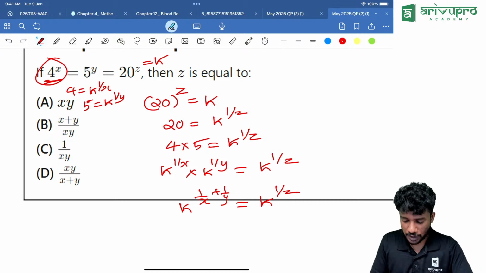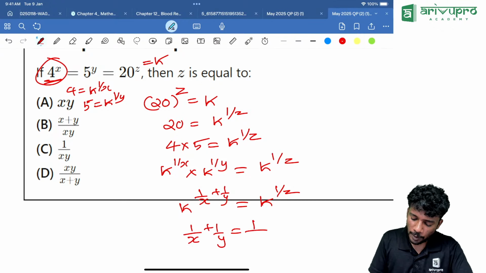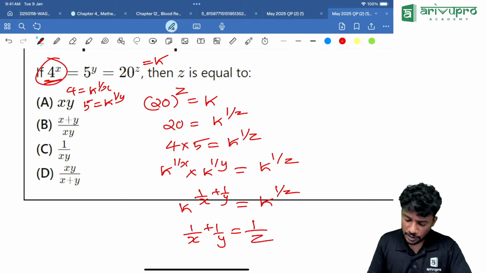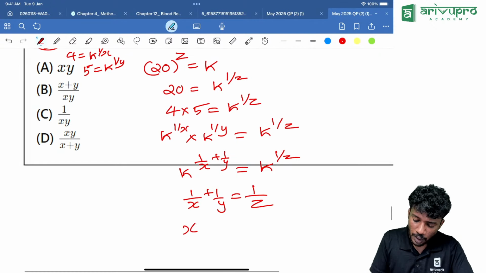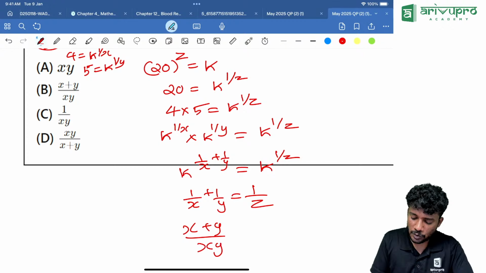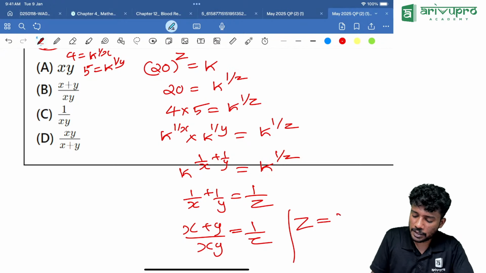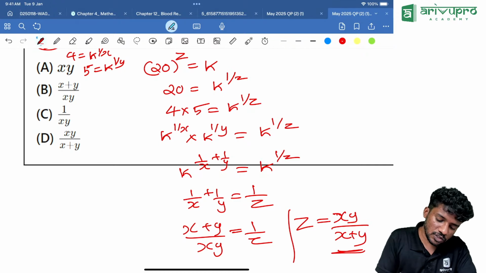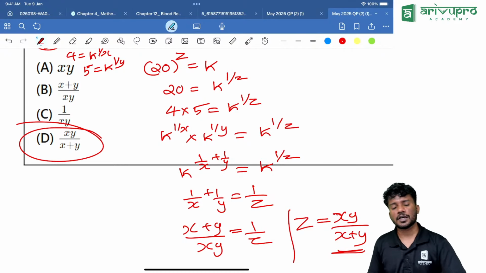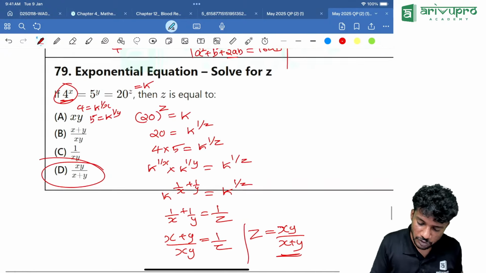The bases are now same. That means 1 by x plus 1 by y is equal to 1 by z. Now take the LCM. That means x plus y divided by xy is equal to 1 by z. That means z is nothing but the reciprocal, that is xy divided by x plus y. Option D is our answer. Got the point? They are asking for z, right? Yes.